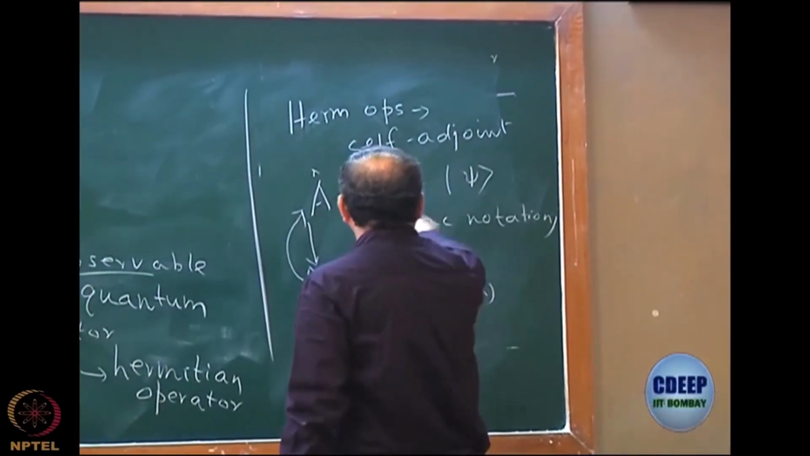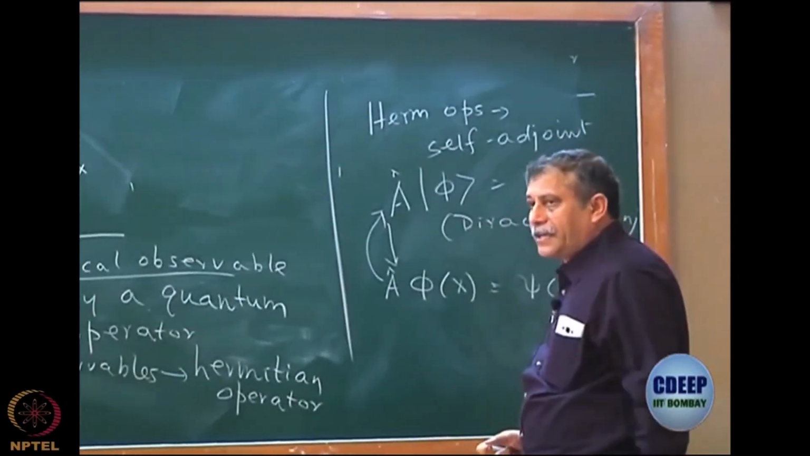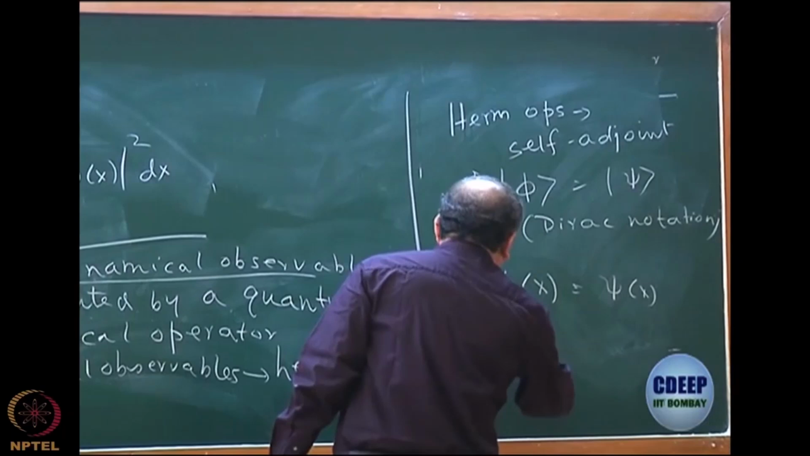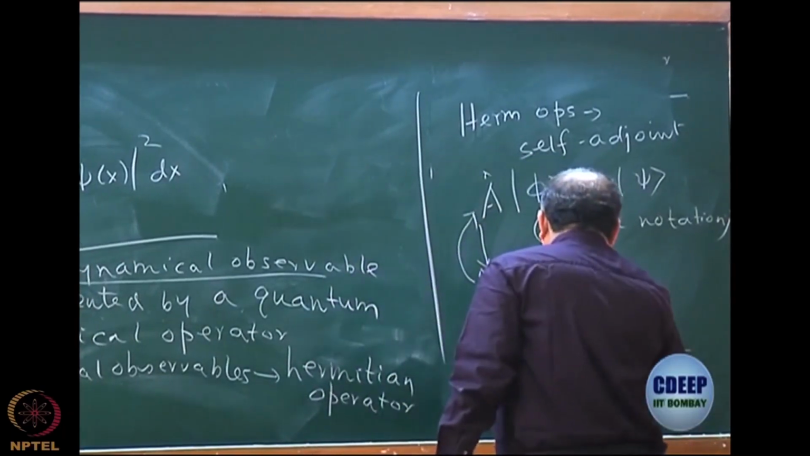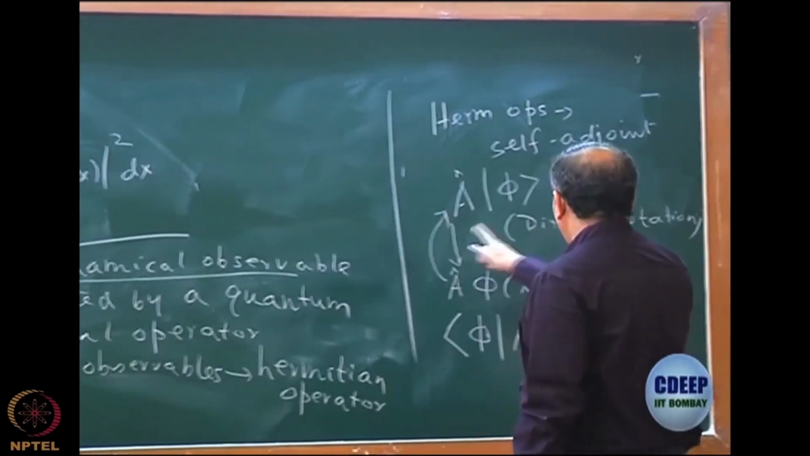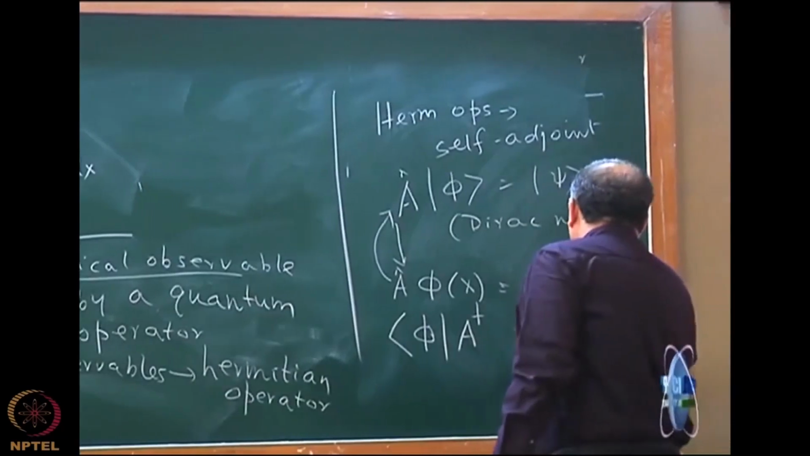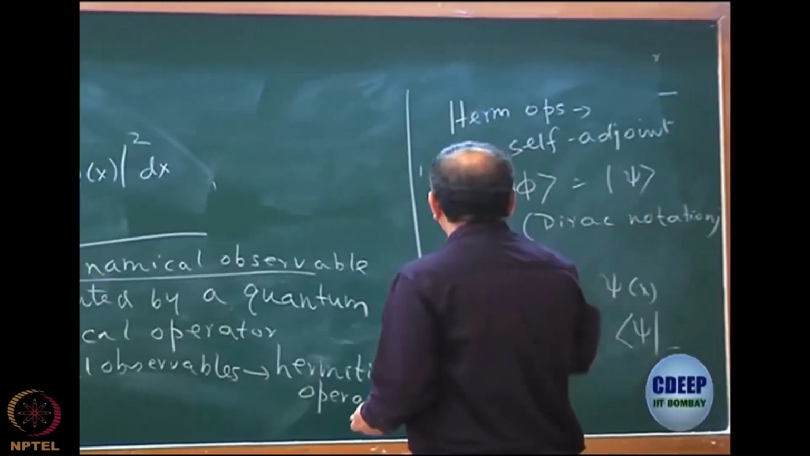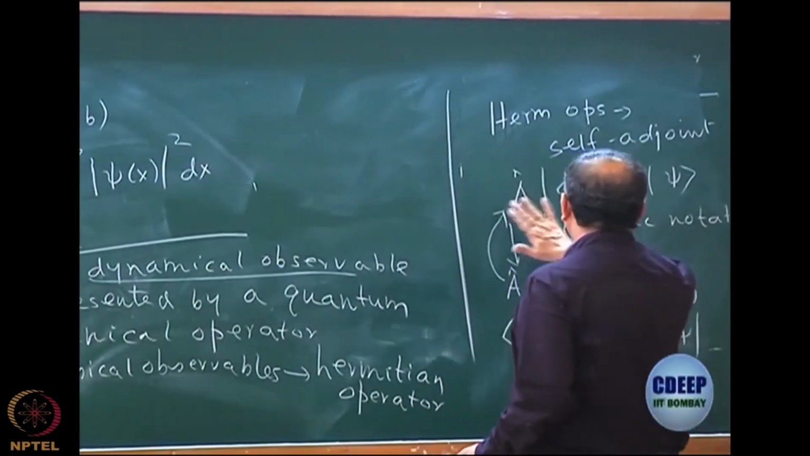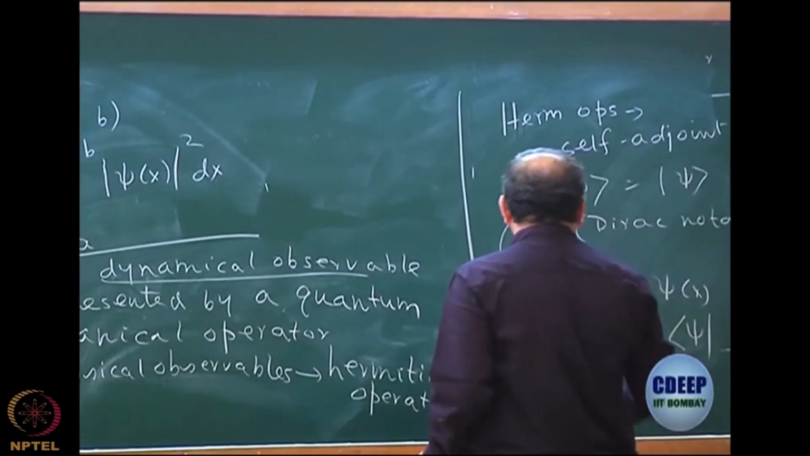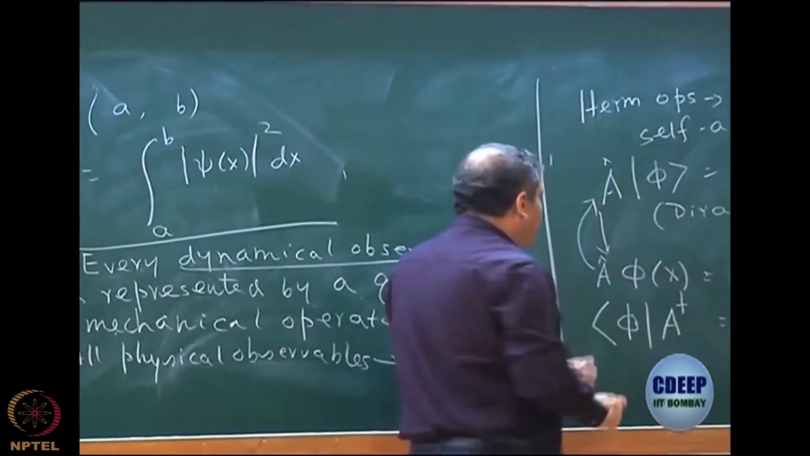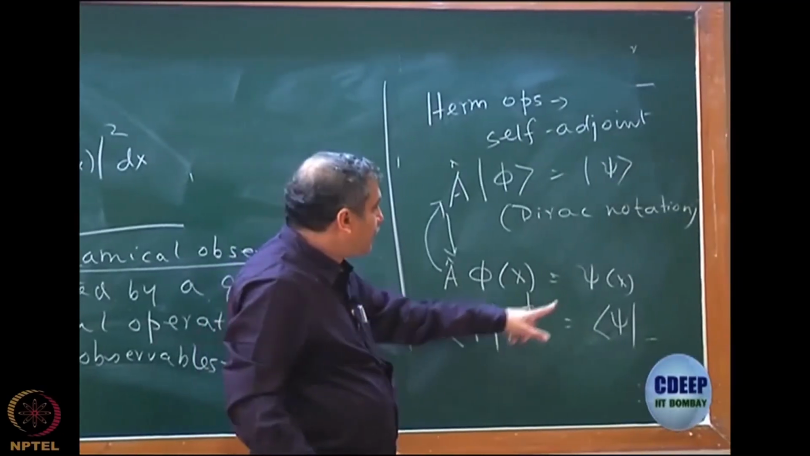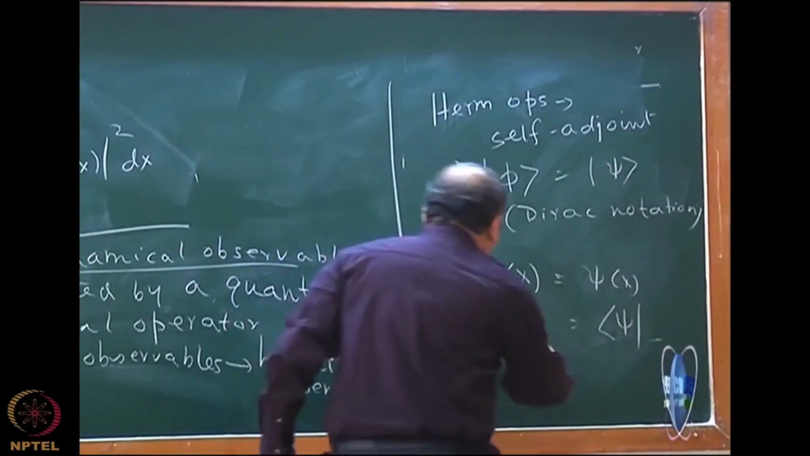So we said that if A of phi gives you psi, then the adjoints are defined in the following manner: the conjugate of phi, if you act the adjoint of this operator from the right, you get the conjugate of psi. So if I have a function phi, the operator acts on the left to give you a function psi. If I have a conjugate of phi, then the definition is that the adjoint of this operator, if it acts on the right, gives you the conjugate of psi. This is called the adjoint.